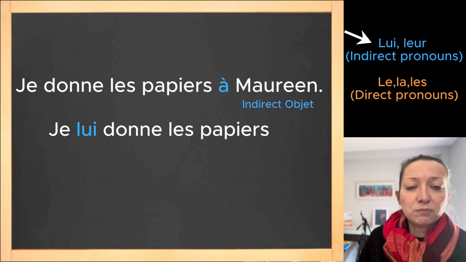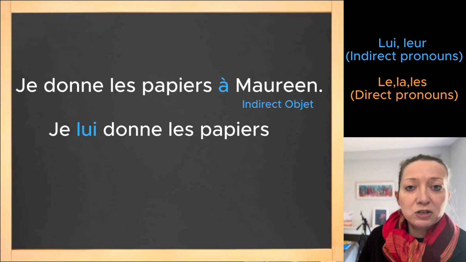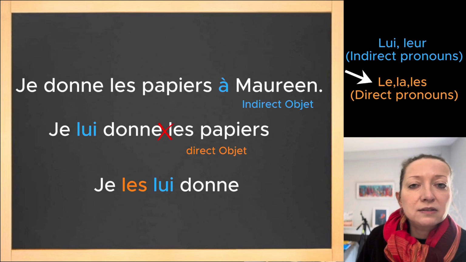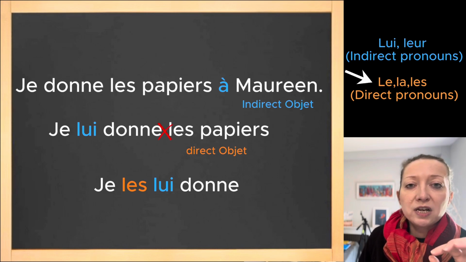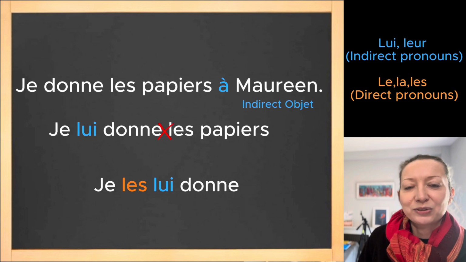Now, second part, we've got a direct object because after donne, there is no preposition. Je lui donne les papiers will become je les lui donne. Je les lui donne. So les replaces papiers, lui replaces Maureen, and donne. Je les lui donne. So you've got this.